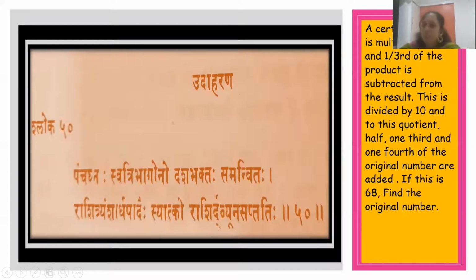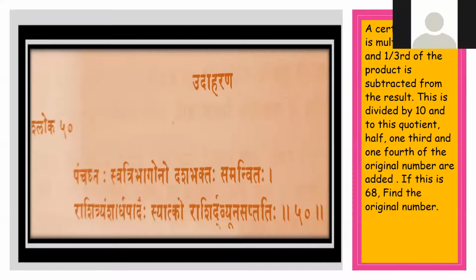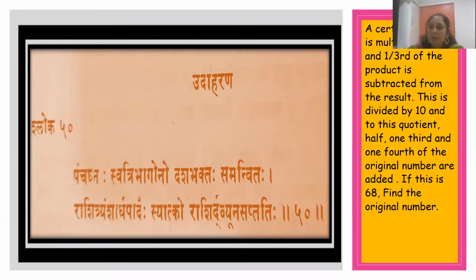So what it asks you to do: a certain number is multiplied by 5, and 1/3 of the product is subtracted from the result. Now suppose the number is x. It is multiplied by 5, then it becomes 5x. 1/3 of the product, 5x upon 3, is subtracted from the result. So x minus 5x upon 3, and this is divided by 10. So this is the first part.